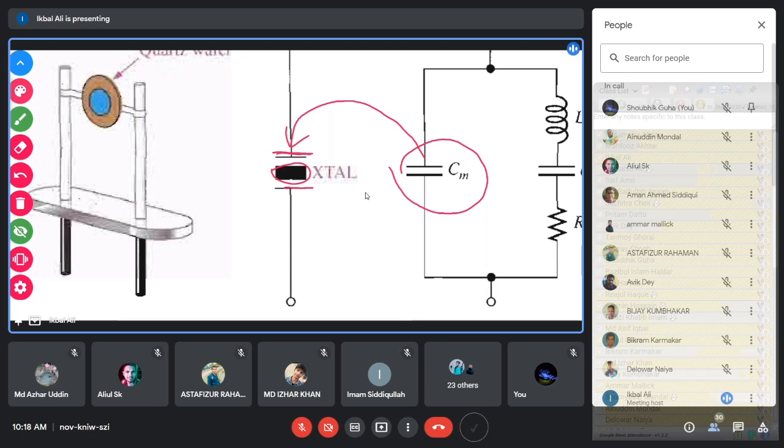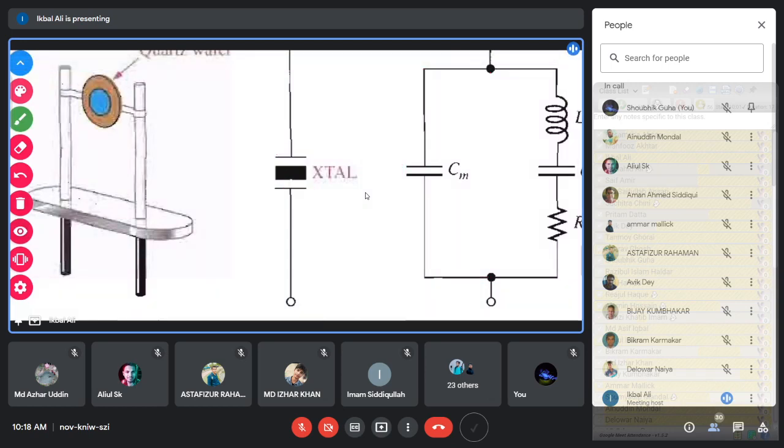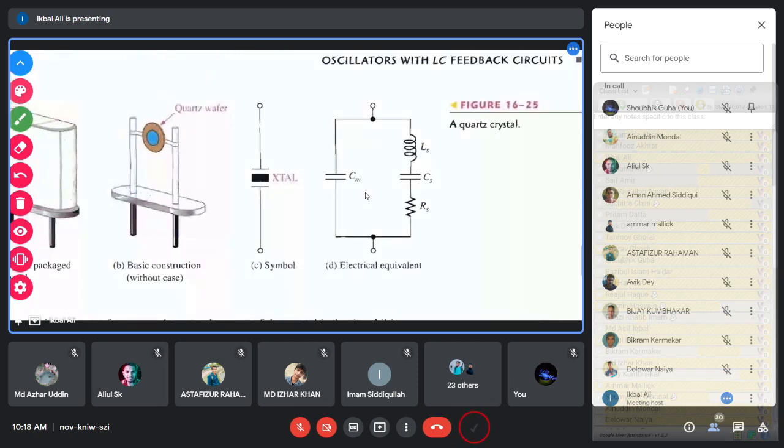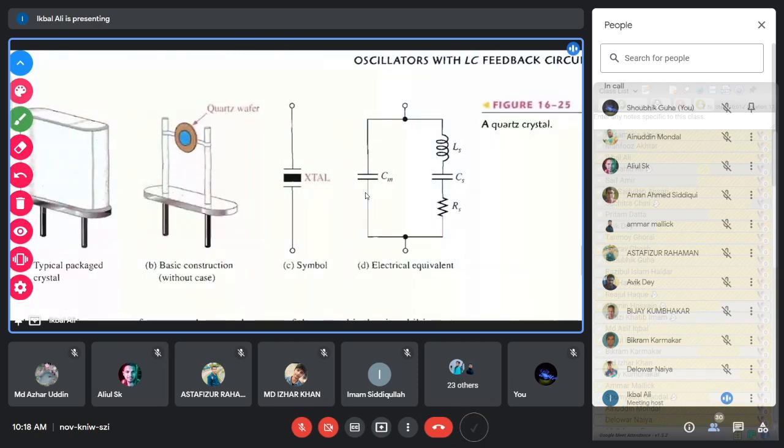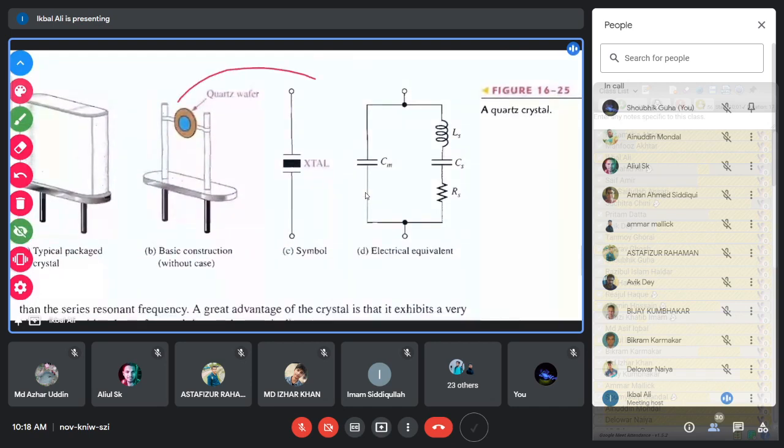So in this crystal equivalent circuit, you have a parallel capacitance, and that capacitance is the mounting capacitance. This is the entire equivalent circuit of this package. In the market you will see this package, and this package has this equivalent circuit, and that is why this equivalent circuit will be considered for the crystal.